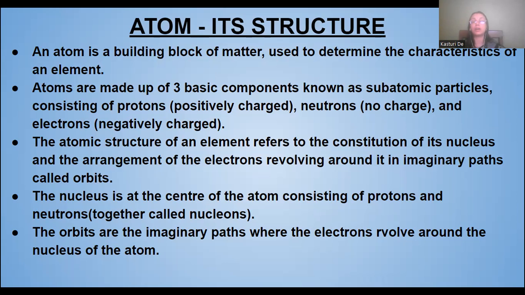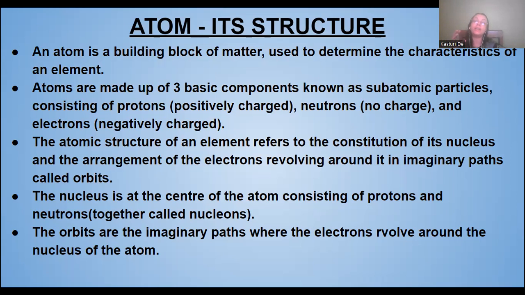Before I start, I will tell you about the previous videos. In my previous videos, I've discussed the subatomic particles, that is the proton, neutron, and the electrons. So in a nutshell, an atom is a building block of matter which is used to determine the characteristics of an element.